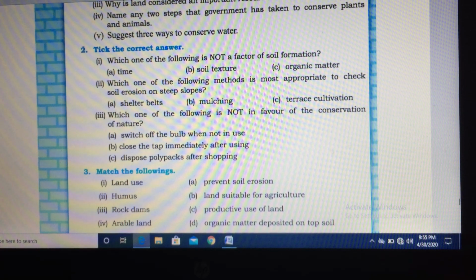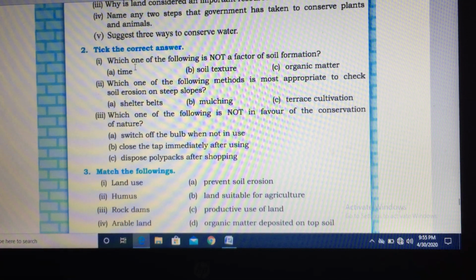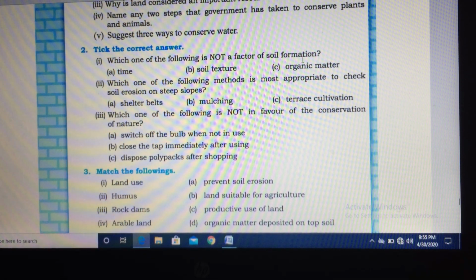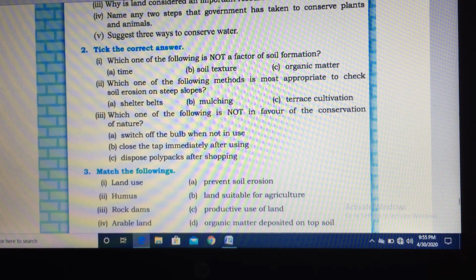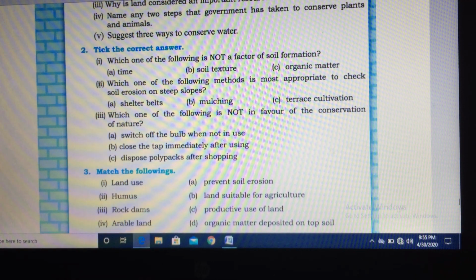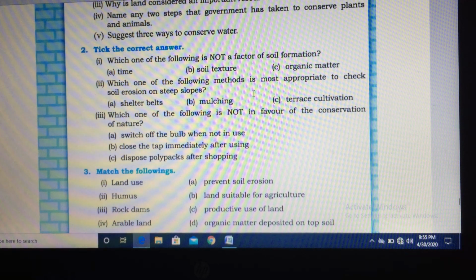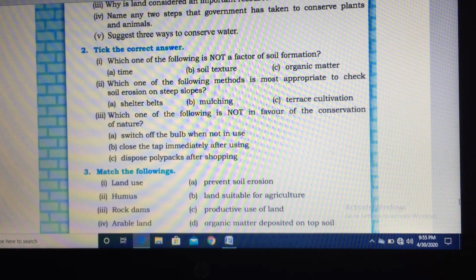The first question is, tick the correct answer. So first question is, which one of the following is not a factor of soil formation? Which one is not? Time, yes it is. Organic matter, it is. It is soil texture, which is not a factor of soil formation. The next question is, which one of the following methods is most appropriate to check soil erosion on steep slopes? In steep slopes, yes, it is terrace cultivation which is done.